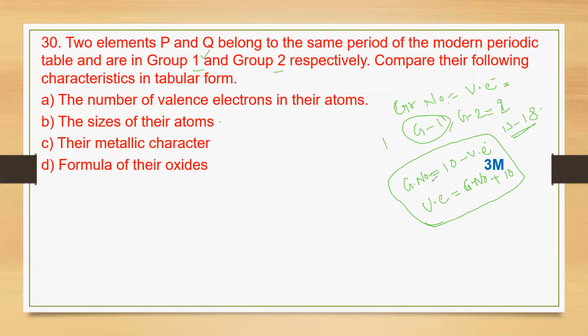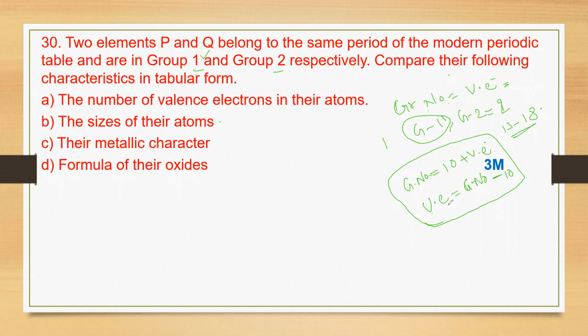Group number, if you want it with the help of valence electrons, is 10 plus valence electrons. Then valence electrons means group number minus 10. This is the way to remember. Group number is equal to 10 plus valence electrons, so we get the group number.